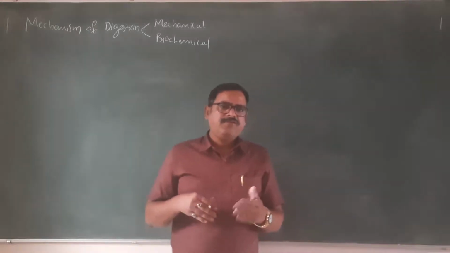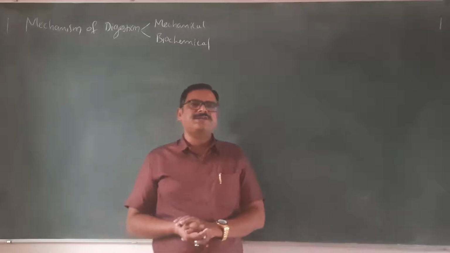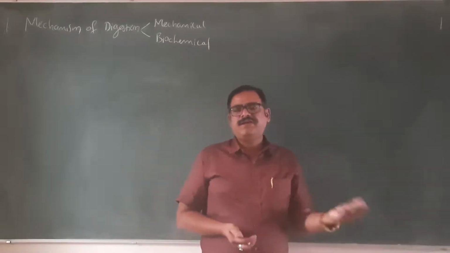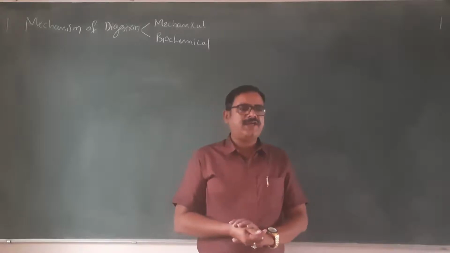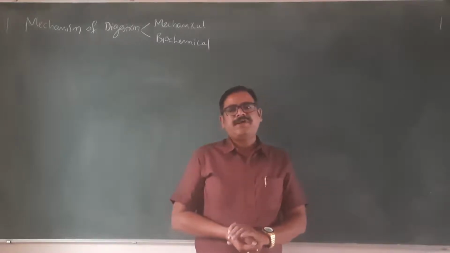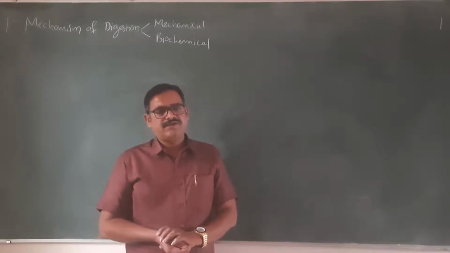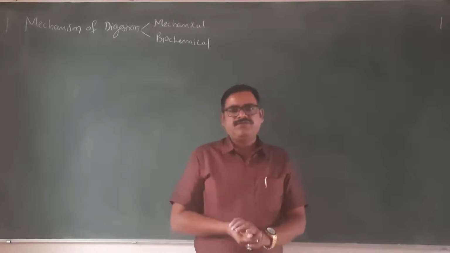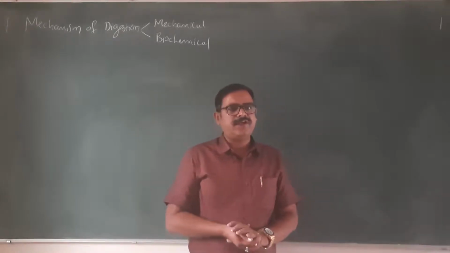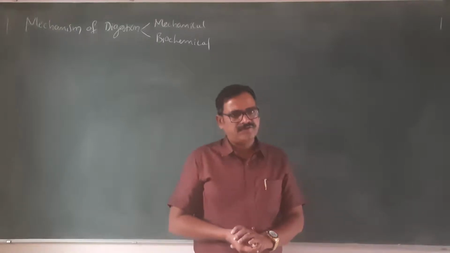Then, polysaccharides such as starch can also be digested in the small intestine, getting converted mainly into the disaccharide maltose. The presence of pancreatic amylase helps in the digestion of carbohydrate. The disaccharide sucrose is broken by the enzyme sucrase into glucose and fructose.